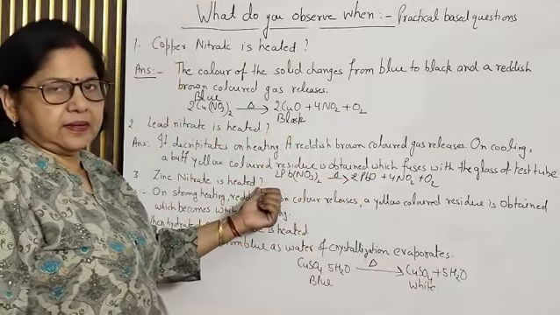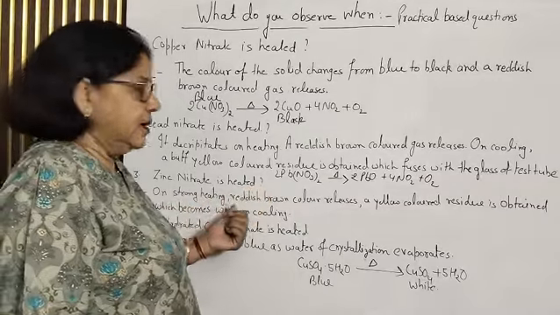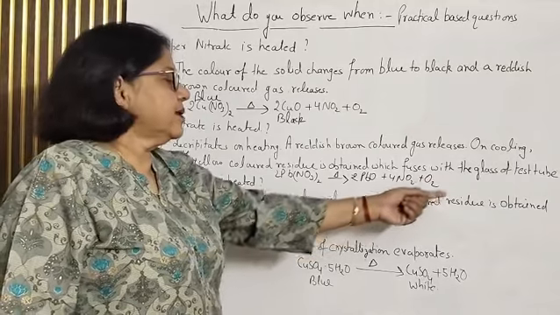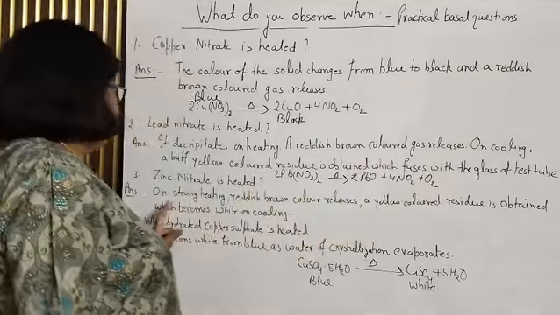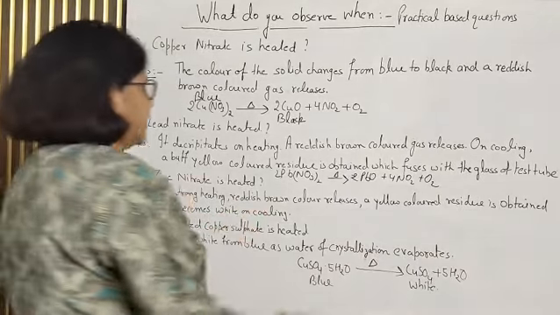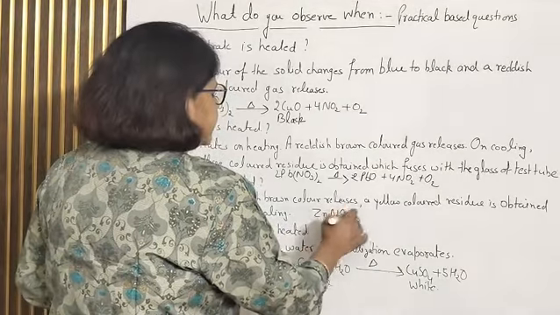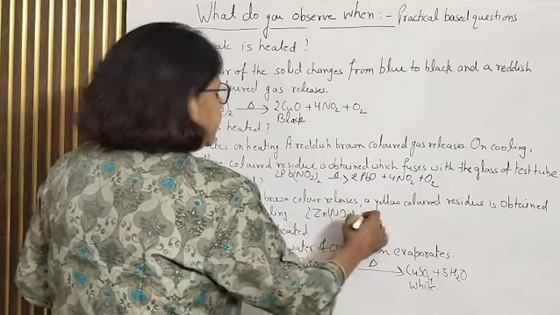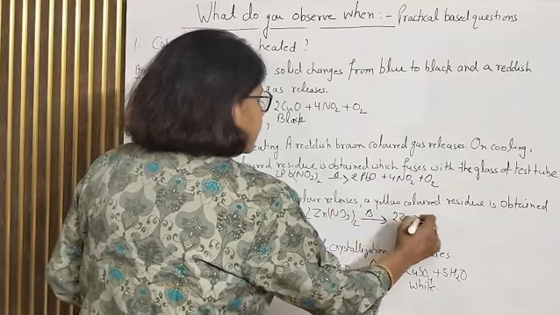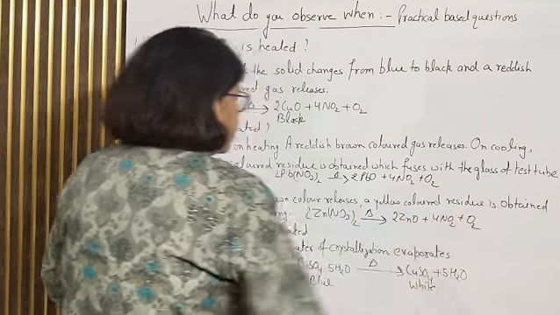When zinc nitrate is heated, on strong heating a reddish brown colored gas releases, and a yellow colored residue is obtained which becomes white on cooling, right? So what is that? It is zinc nitrate, Zn(NO3)2, fine, and on heating it gives 2ZnO plus 4NO2 plus O2.